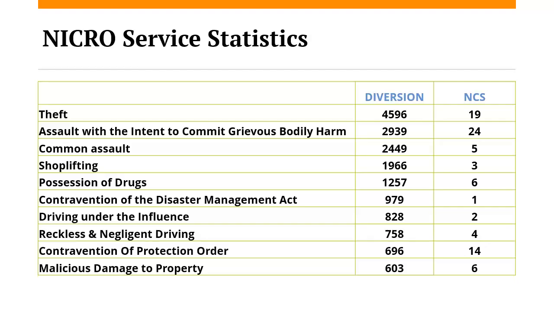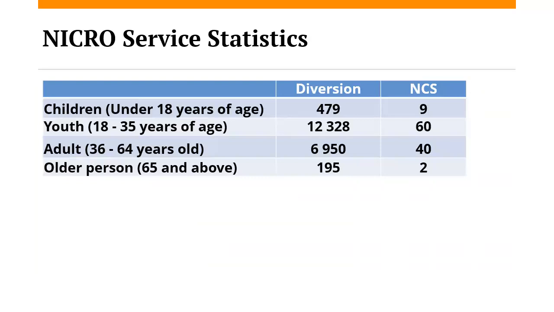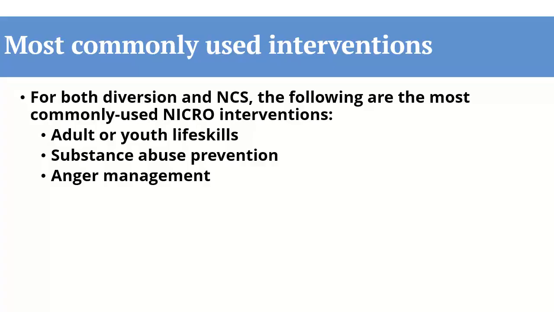NICRO service statistics. The most common offense NICRO uses diversion for is theft, followed by assault with the intent to commit grievous bodily harm and common assault. The most common age groups NICRO receives referrals for are youth aged 18 to 35, and adults. Most commonly used interventions.